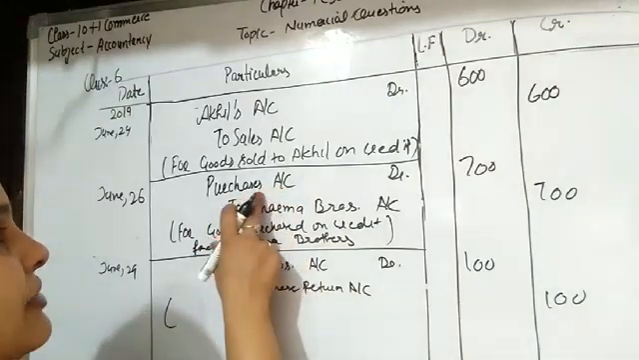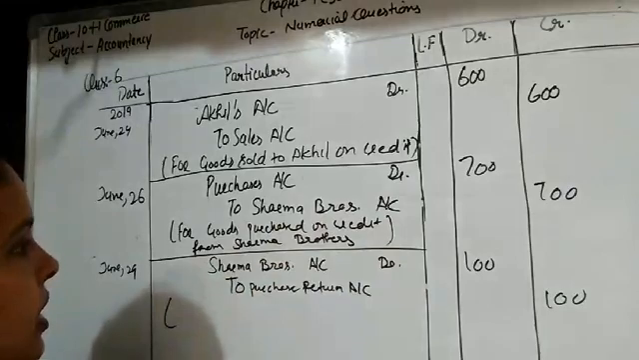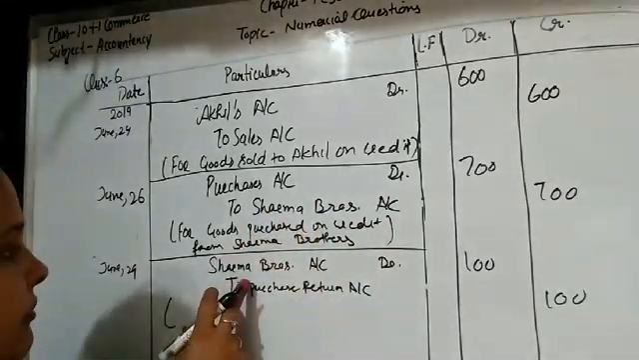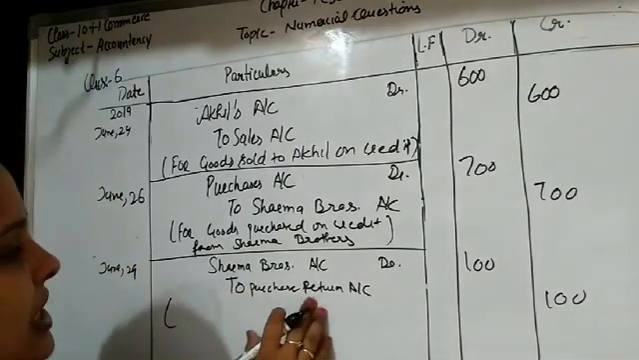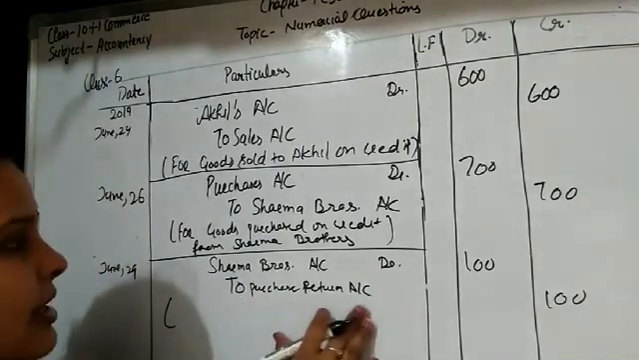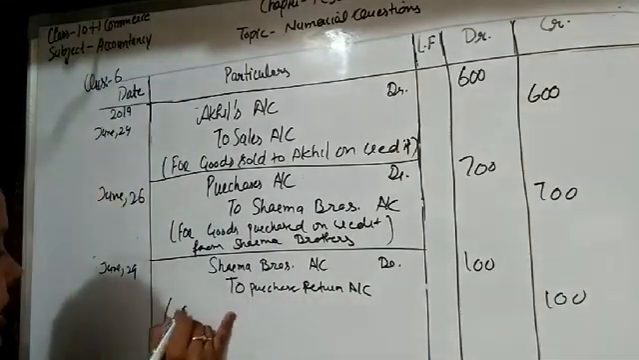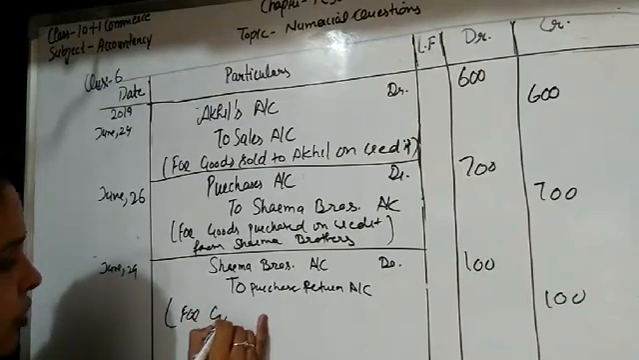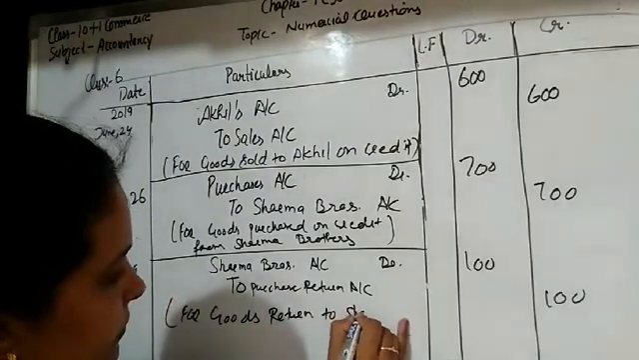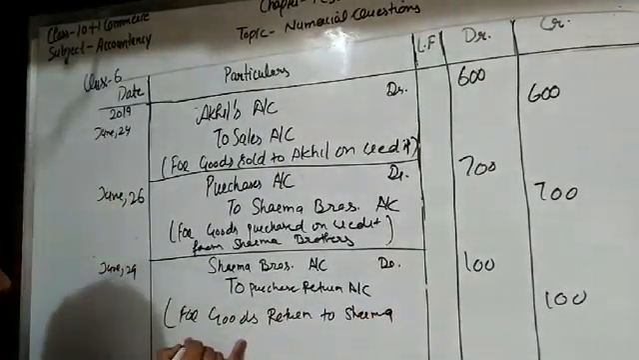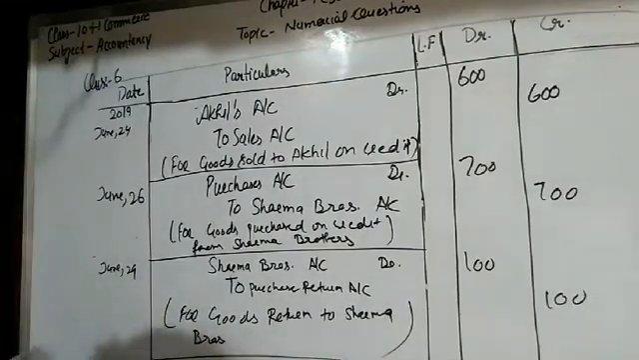First, these goods are purchased. At that time, purchases account is debit and Sharma Brothers account is credit because they are the giver. When these goods are returned back, at that time Sharma Brothers account is debit here, student, and to purchase return account, meaning purchases are returned. Here we write to purchase return account, and the narration is for goods returned to Sharma Brothers. Clear, students?